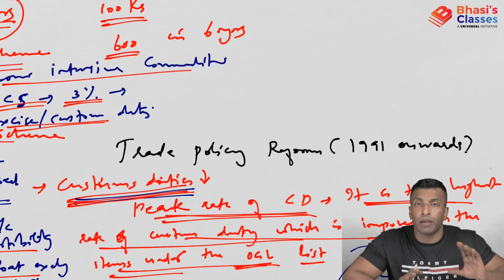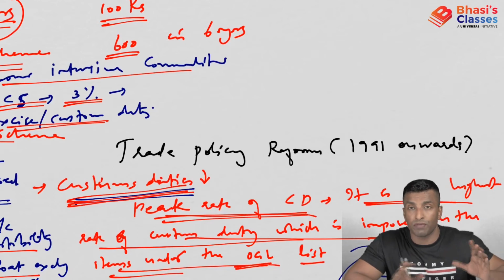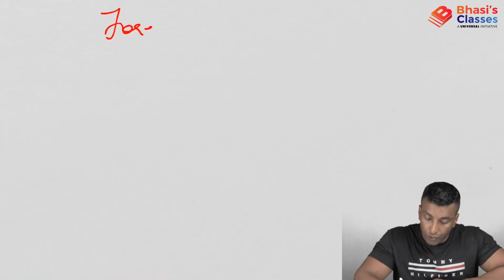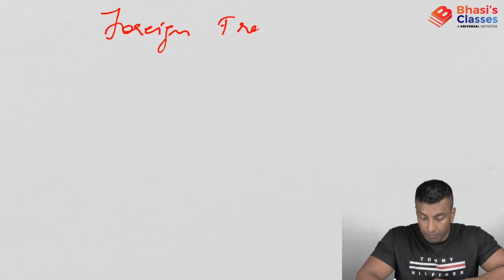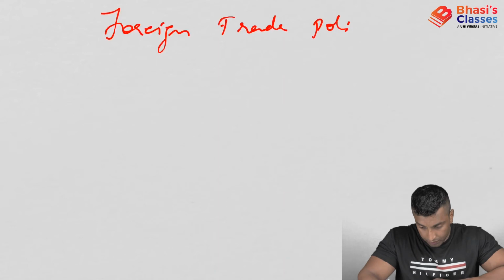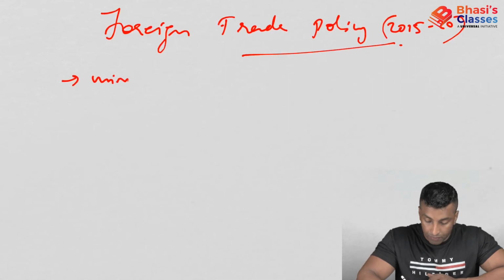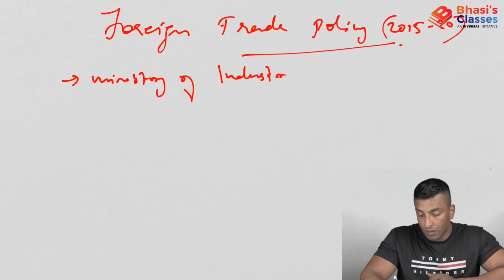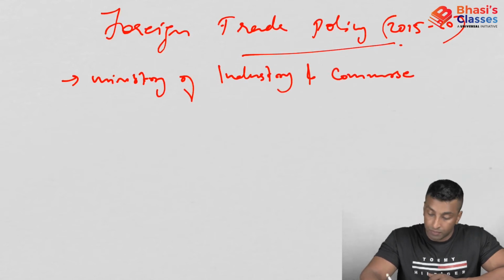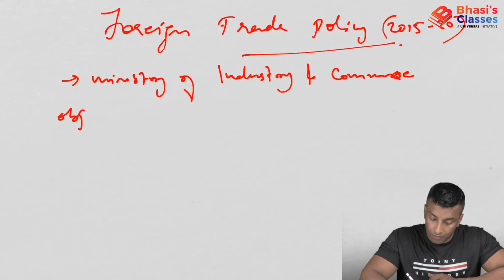Now we will look into trade policy from 2015 to 2020. Foreign Trade Policy 2015-20. Who is drafting this? This is actually the Ministry of Industry and Commerce. Now, what are the objectives?